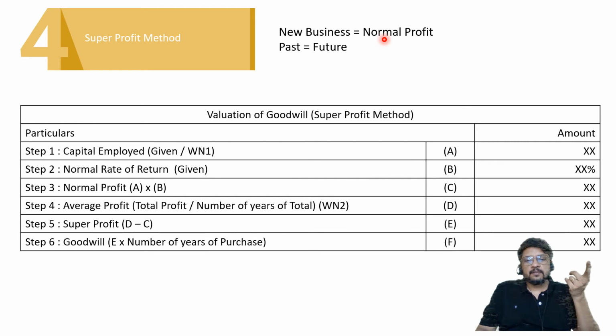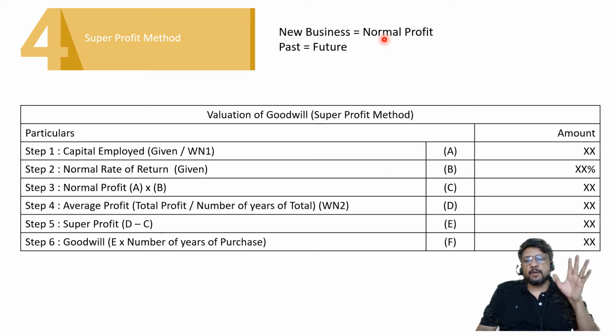Step 1, capital employed, which may be either given or you have to prepare a working note for the same. Step 2, normal rate of return, which is always given. Step 3, normal profit is equal to A into B, matlab capital employed into normal rate of return. Step number 4, average profit. How to calculate average profit? Total profit upon number of years of total.